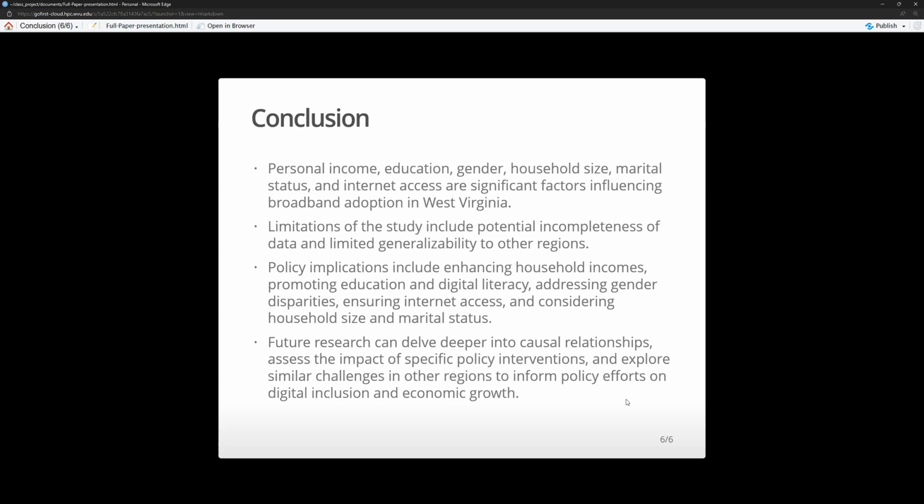I could see one good future research question would be to look at areas surrounding West Virginia. There are 5 states that border West Virginia. So I think it could be important to look at those states and see if, as you move further away from West Virginia, this high-speed internet adoption increases.